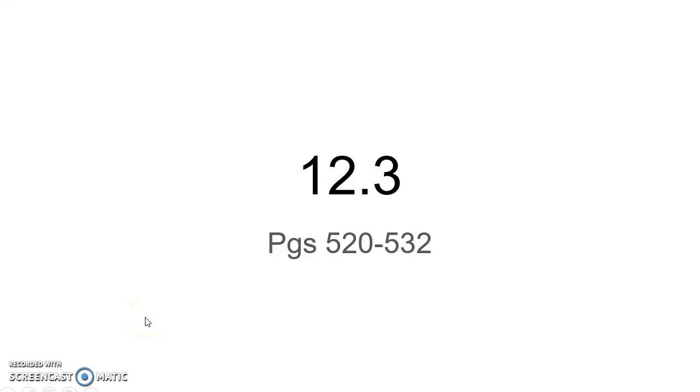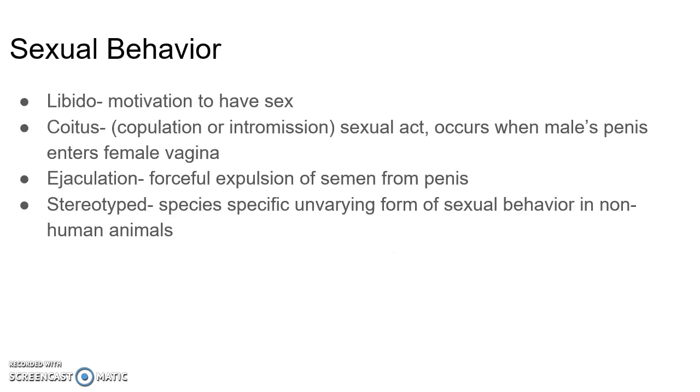This is the third section of Chapter 12 of Principles of Psychology, pages 520 to 532. It's a very fun section because it's all about sexual behavior. Fun times. Sexual behavior. Libido, or libido, whichever way you prefer to pronounce that, is the motivation to have sex.